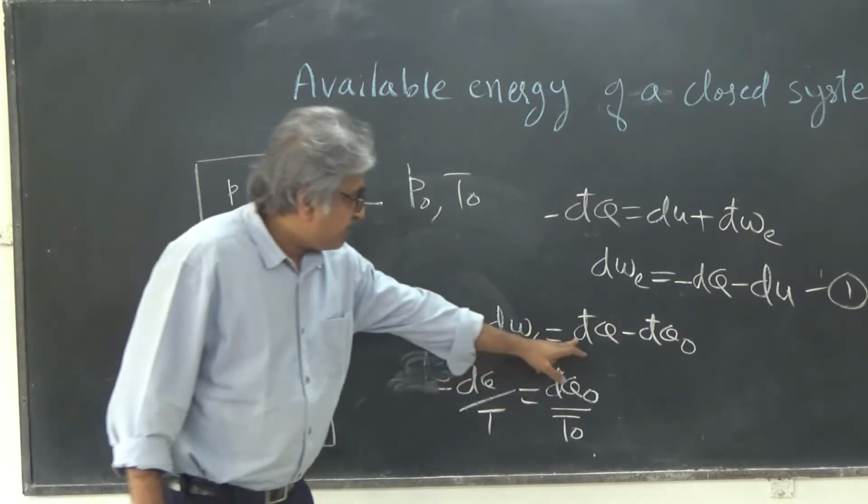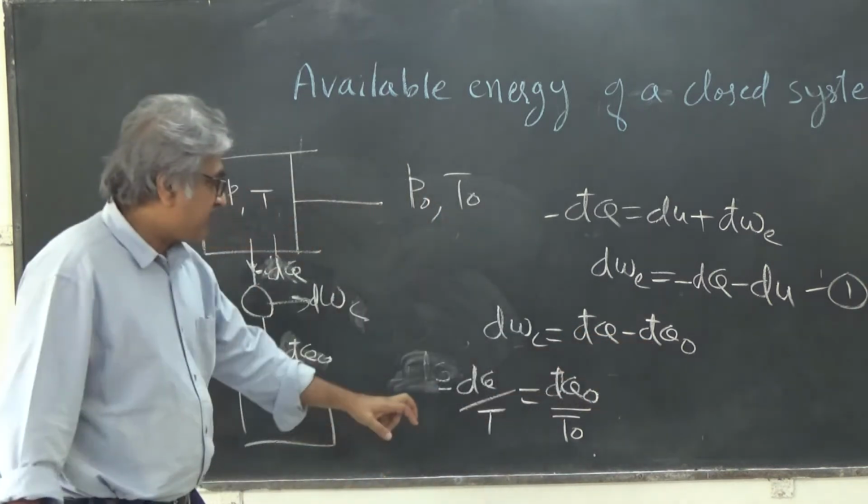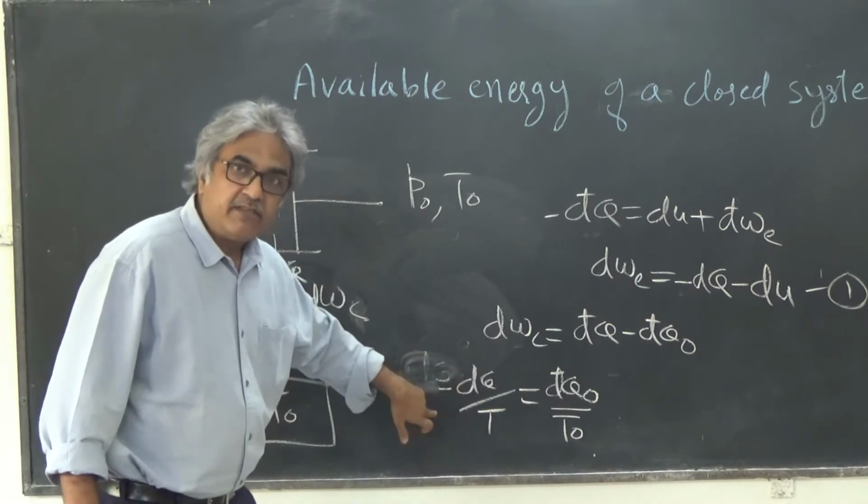So now you see here you have dQ naught, and you can substitute dQ naught as T naught into dQ by T with a minus sign.